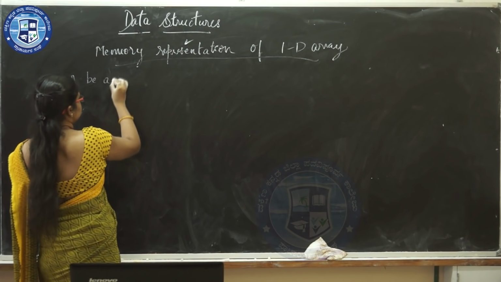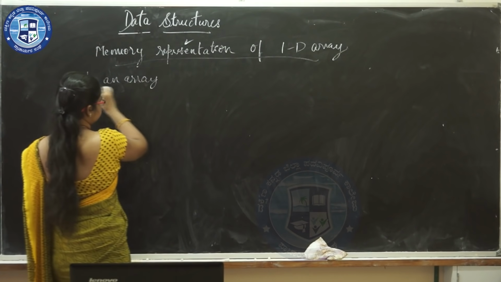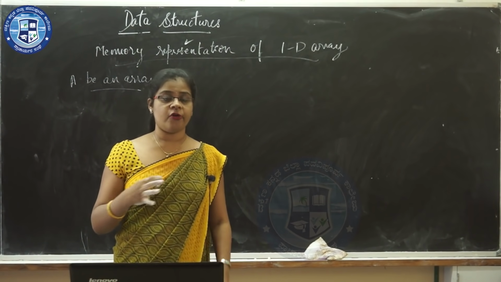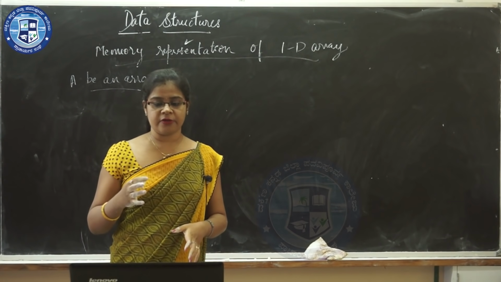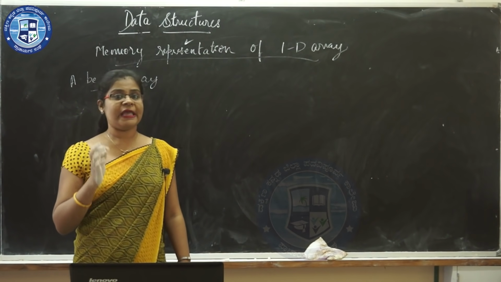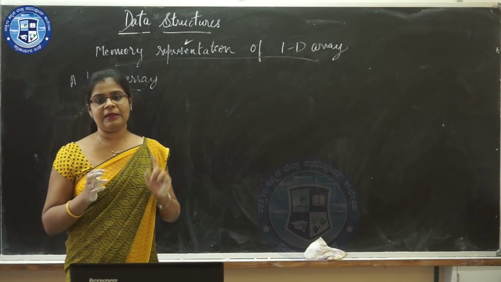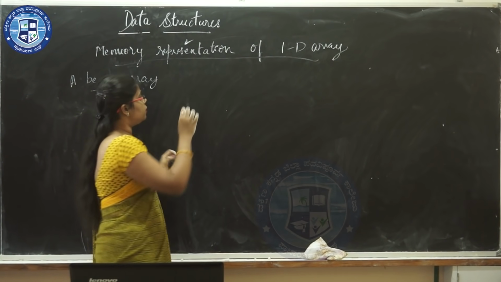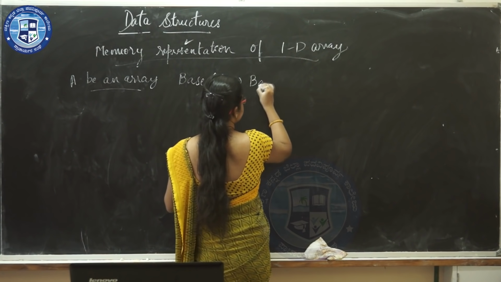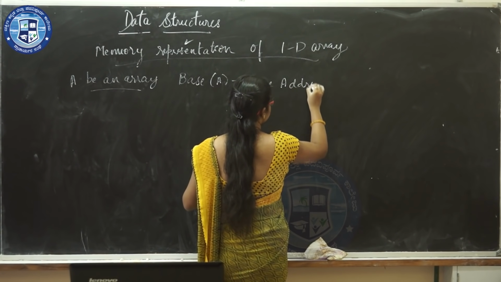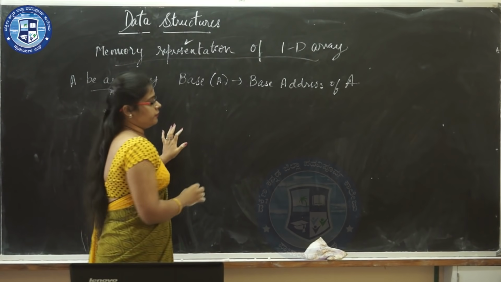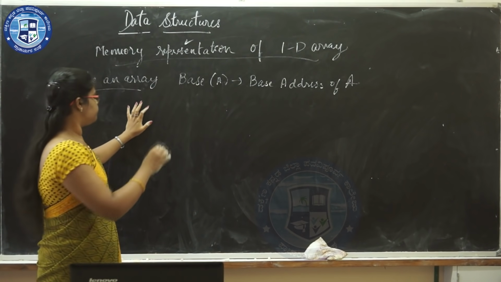Let A be an array. It is not necessary that the computer should keep track of the addresses of every element of the array, but it is necessary for the computer to keep track of the address of the first element in the array, which is denoted by base of A, that is, the base address of A. Now, we'll consider an array.